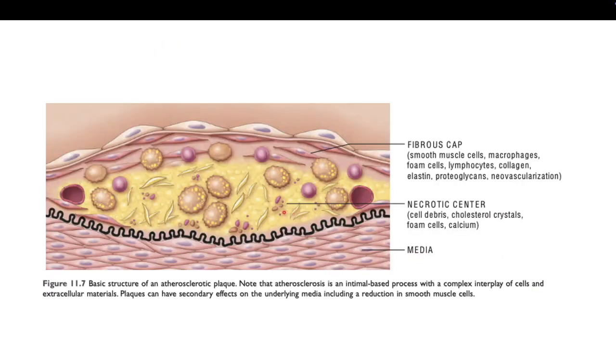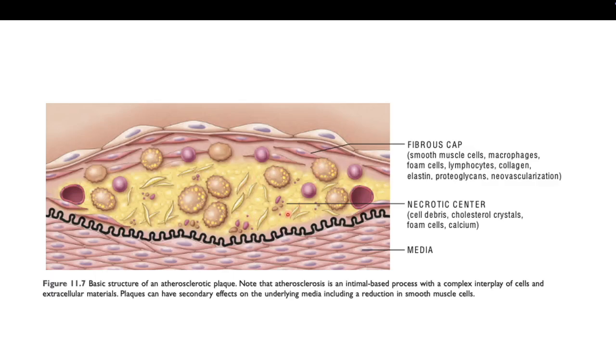Okay, so if you look further, a closer look, you can see this is the intimal lesion, where you have this fibrous cap on top of it. This fibrous cap consists of smooth muscle, macrophages, foam cells, lymphocytes, collagen, elastin, proteoglycans, and some form of neovascularization.